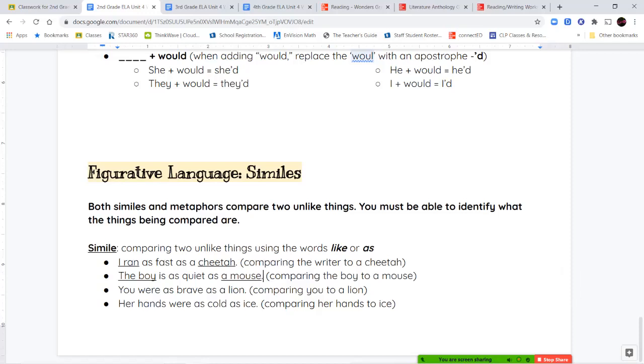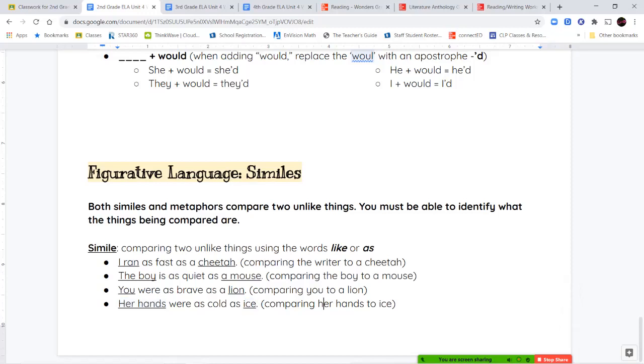You were as brave as a lion. So over here, I'm comparing you and I'm comparing your bravery, basically. I'm comparing it to a lion. If I say her hands were as cold as ice, so here I'm comparing her hands and I'm comparing them to ice.